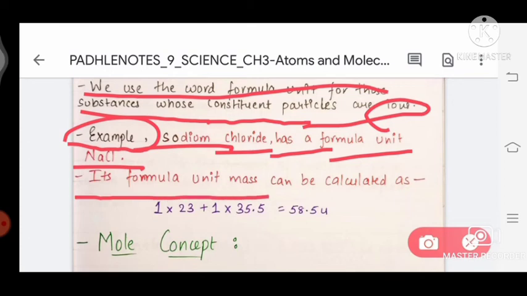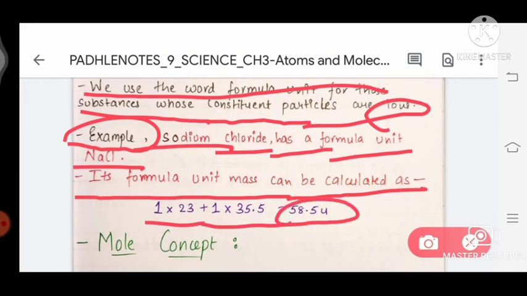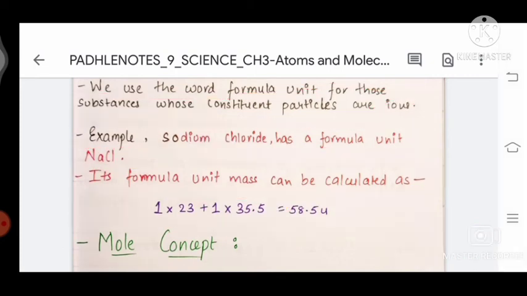Its formula unit mass can be calculated as 1 into 23 plus 1 into 35.5, which is 58.5 U.